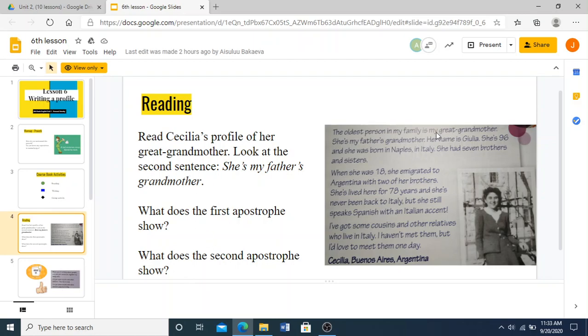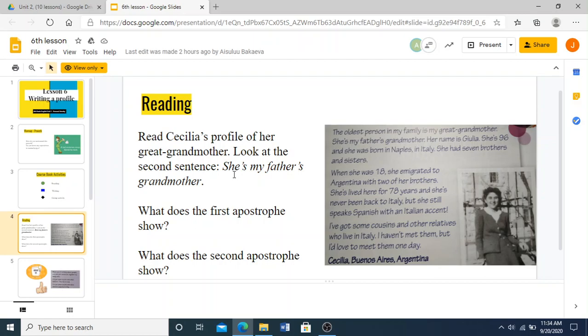Look at the second sentence here. She's my father's grandmother. So, what does the first apostrophe show? Remember, we treated apostrophes four lessons ago. We discussed apostrophe s and s apostrophe. So, what does this apostrophe in she's show? It doesn't show ownership.